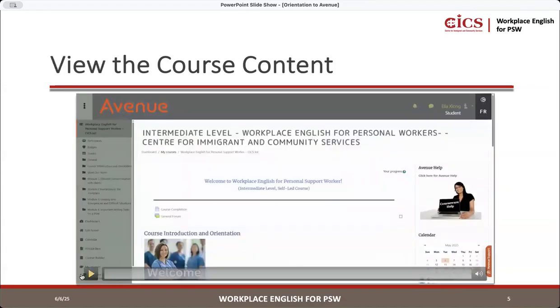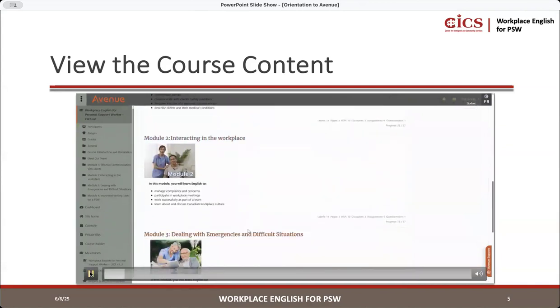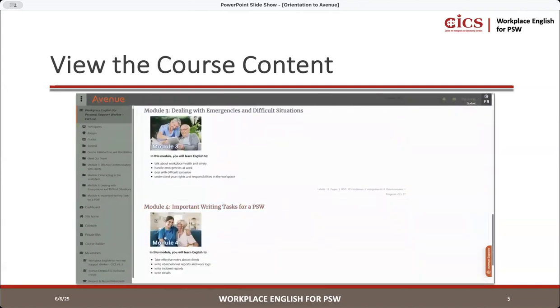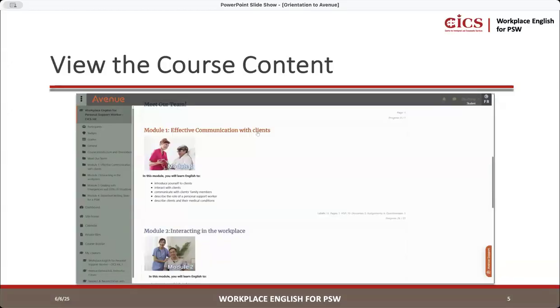So let's talk a little bit about viewing the course content. Okay, so I'm just going to play this. As you can see, there's one, two, three, four modules, right? So we have four modules in the course. What I want to mention is we have four modules and each module has 5 sections. As you know, there are 10 weeks in our course, so that's 20 sections. So we usually open 2 sections each week. We usually open the new section on Fridays.